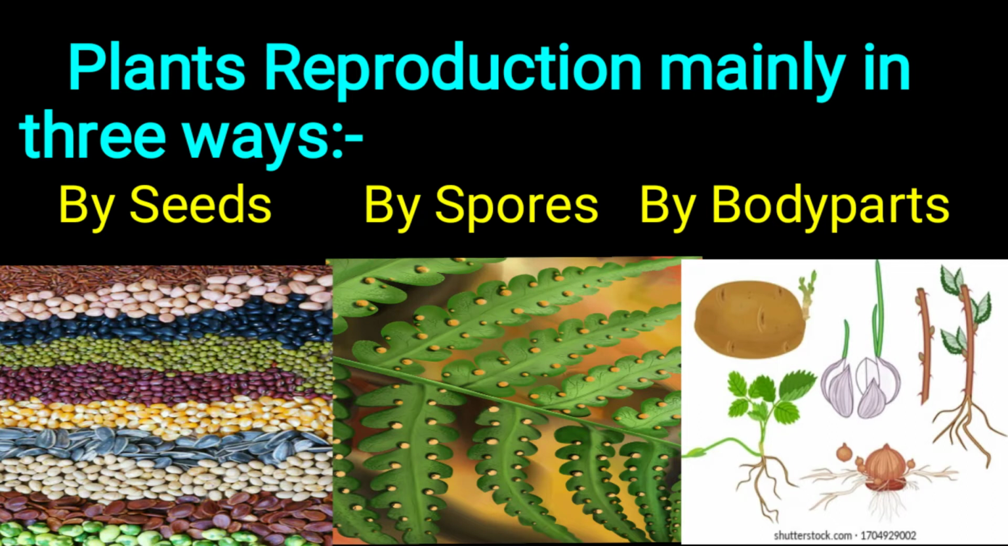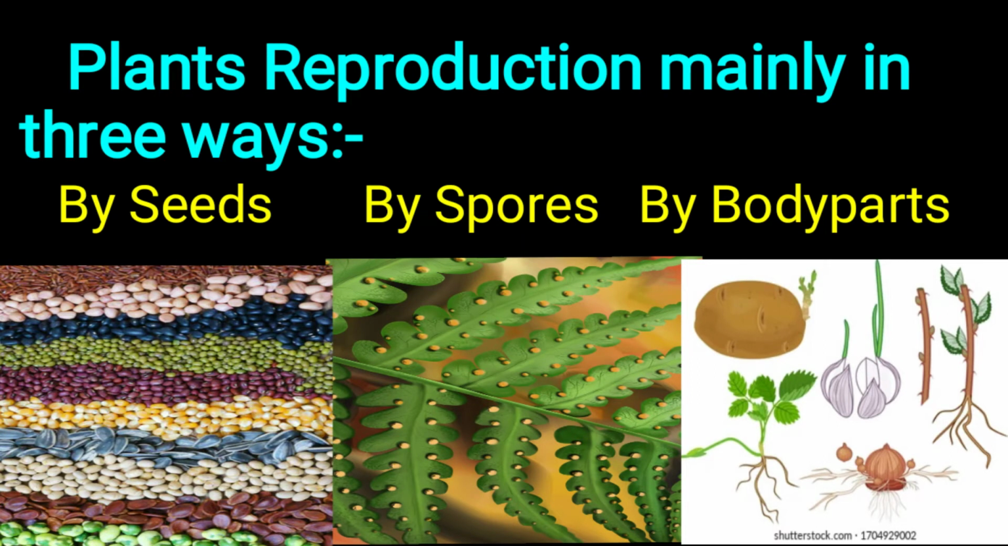Some plants do not have seeds as they do not bear flowers. In this picture you can see this leaf; these plants do not bear flowers. They have tiny seed-like structures called spores. You can see spores in this picture. Spores help these plants to reproduce.